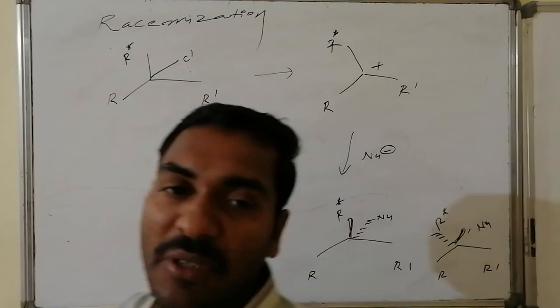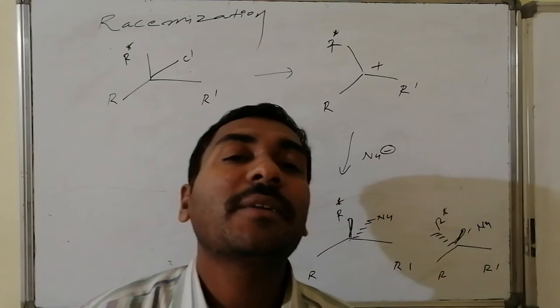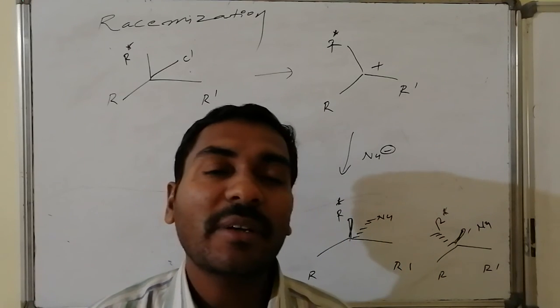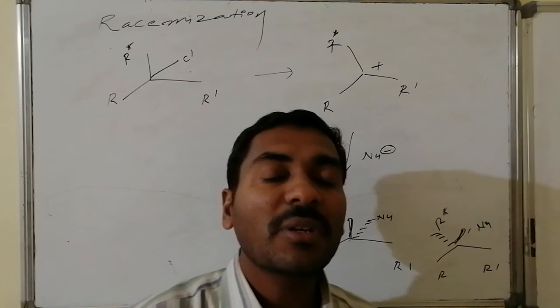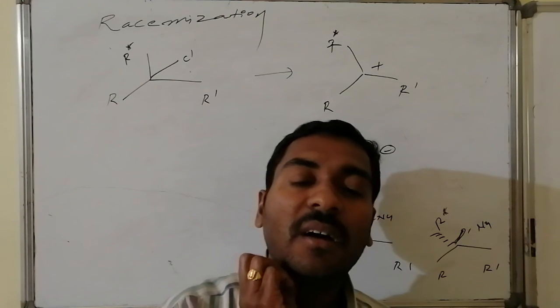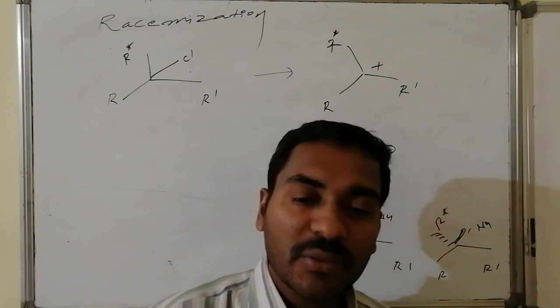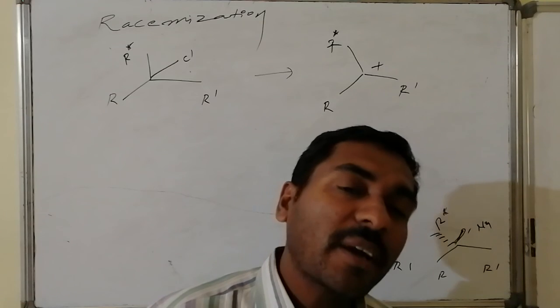Thus, the situation leads to the formation of a stable planar intermediate, that is a carbocation, which is possible in the case of tertiary alkyl halides reacting with bases or nucleophiles like OH minus. Under that condition, it leads to the formation of a stable carbocation as the intermediate.